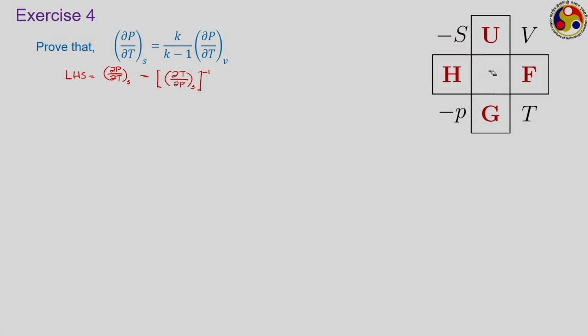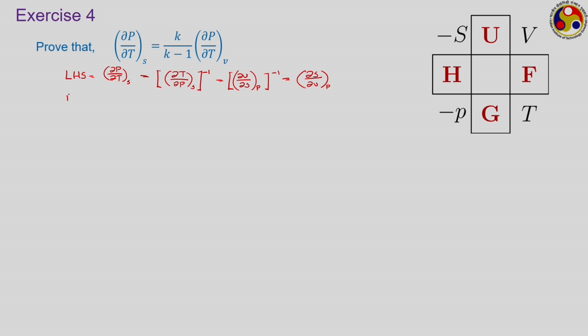So, see the Maxwell square. What will this one be? ∂T/∂P at S will become (∂V/∂S at P) inverse, or again using the reciprocity we can write ∂S/∂V at P. So, we have converted this to some other form.